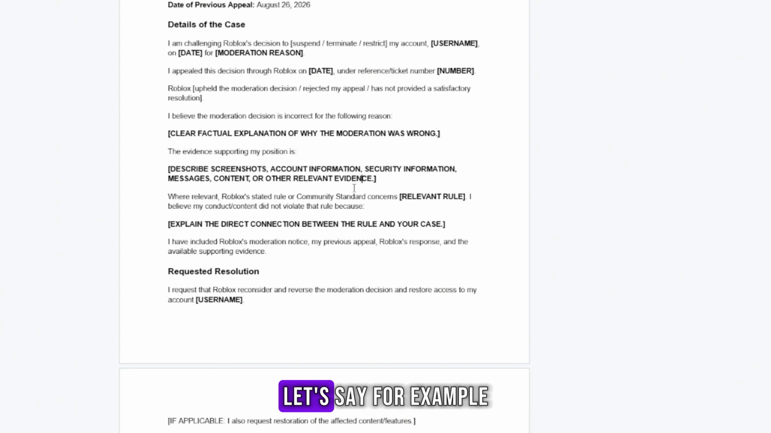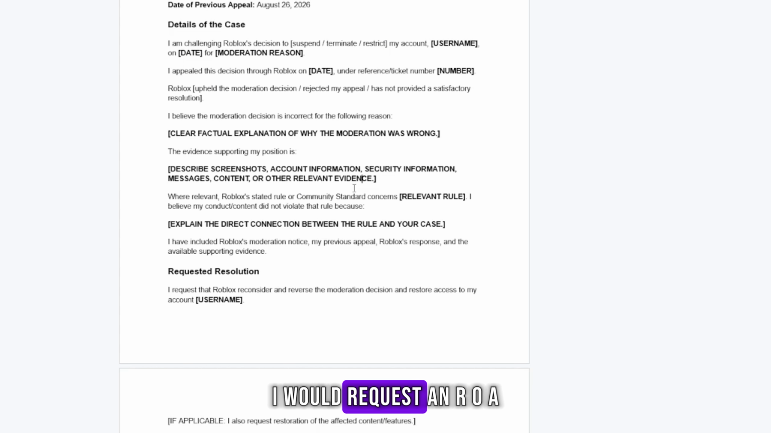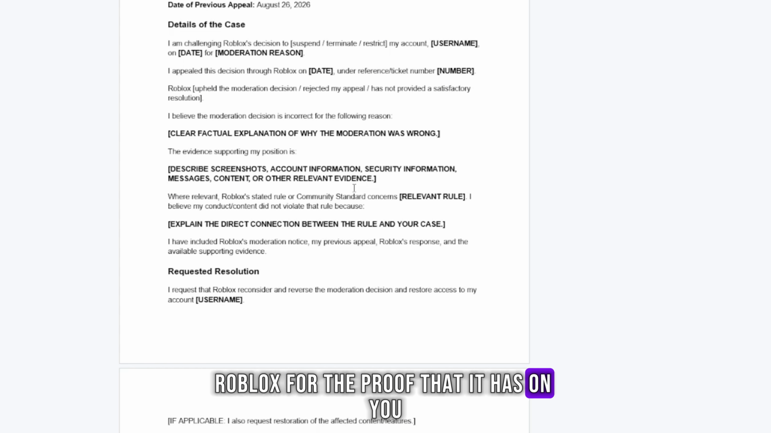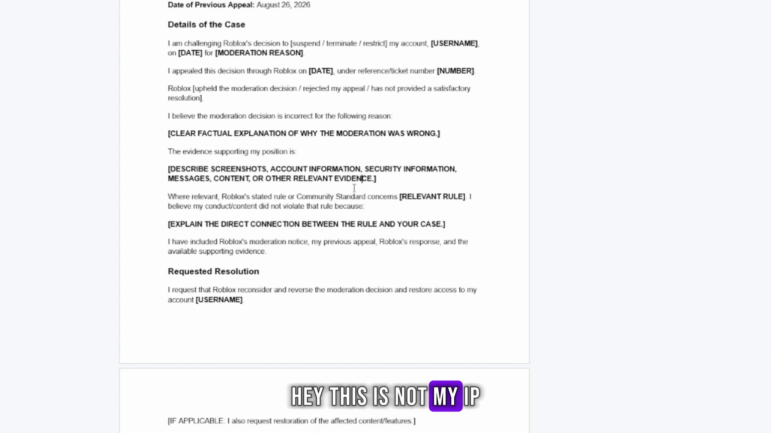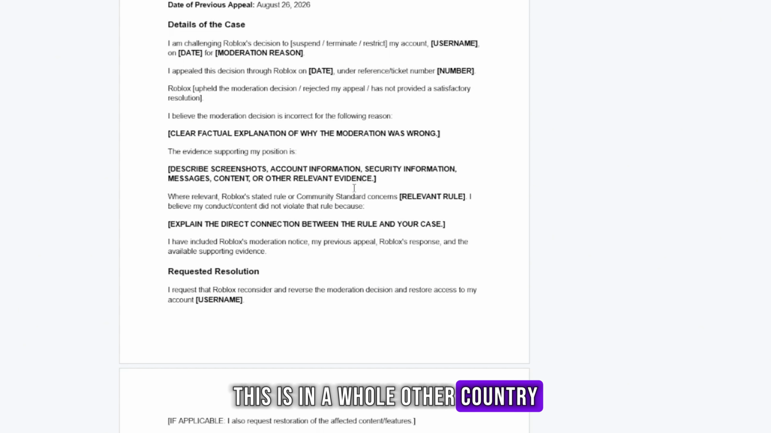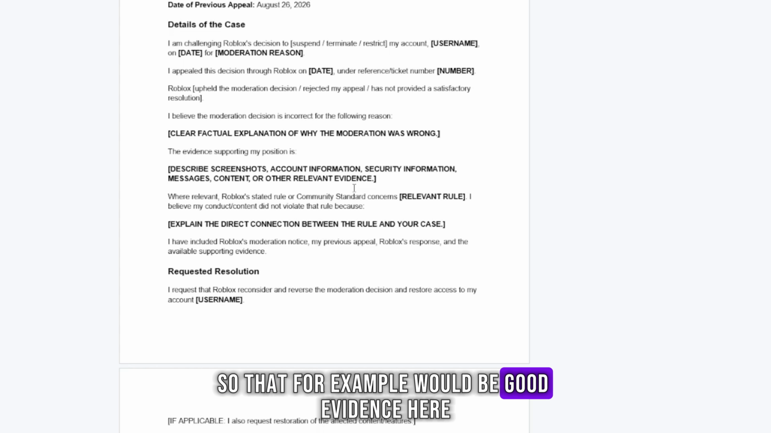So let me give you an example. Let's say, for example, you got hacked and then you got an enforcement ban, or you got hacked and you got banned. I would request an ROA, which is basically just asking Roblox for the proof that it has on you, all of your data, and using the IPs and logins to say, hey, this is not my IP. This is in a whole other country, and someone logged in and did something wrong on my account. It's not my fault. So that, for example, would be good evidence here.